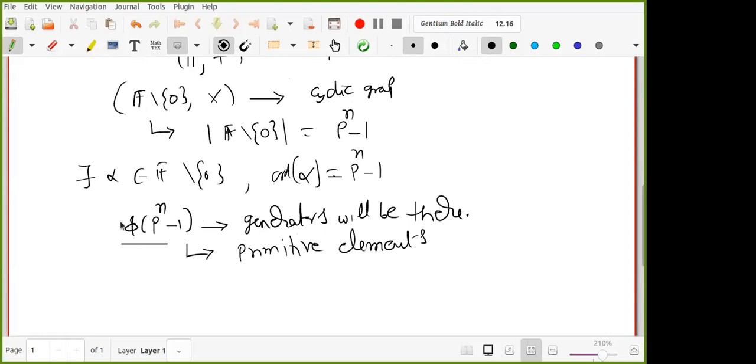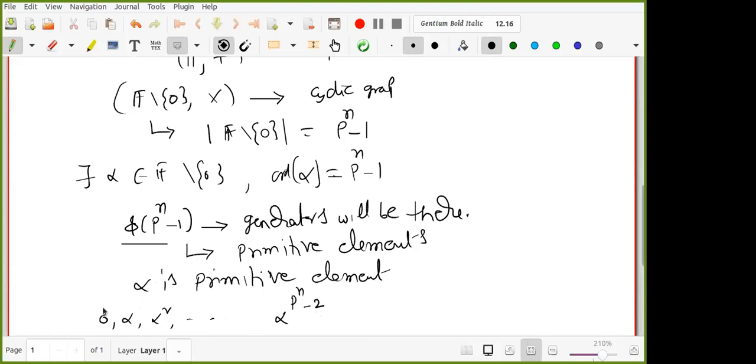Now if alpha is one primitive element, what do you mean by primitive element again? It's a generator. It's a generator of that finite field. And also, look at it, if it is a generator for the multiplicative group, then every element of the field F can be written as alpha power something. Yes, in fact, leaving out 0, alpha square up to alpha power P power n minus 2, right?